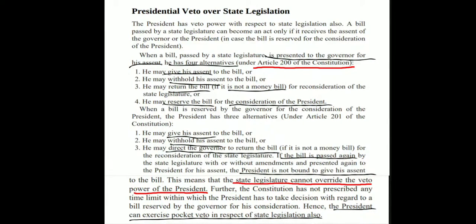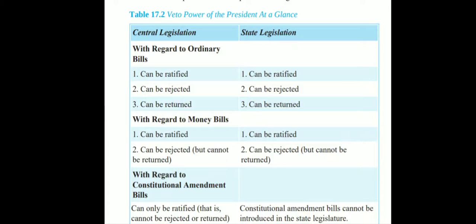So this is it for the powers and functions of the President. Let's revise. With regard to ordinary bills, under central legislation, the President can ratify, can reject, or can return the bill, and it is the same with state legislation. With money bills, the President can only ratify or reject, it cannot be returned, the reason we all know. And state legislation also, it's the same. However, with regard to constitution amendment bills, the President can only ratify, cannot reject, cannot return. However, in the state legislation's case, constitution amendment bills are not introduced at all.